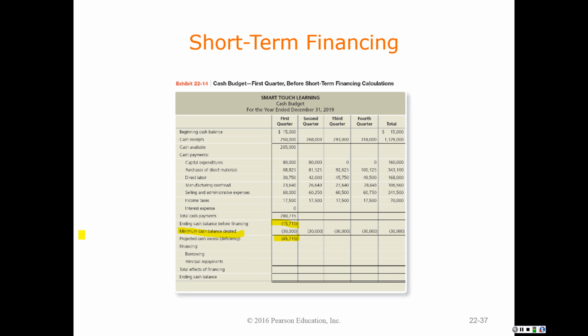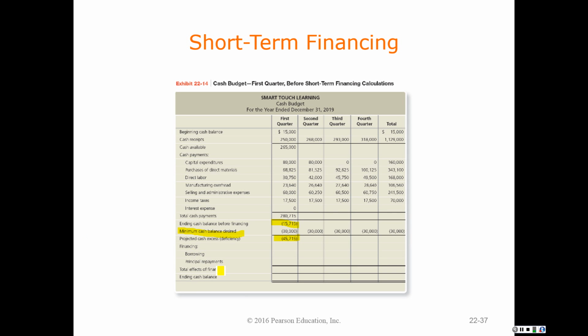So in order to get the $30,000 balance that we want to maintain, we're going to have to borrow. Okay, so usually an organization will have a revolving line of credit with a bank, and at any time they can draw against that revolving line of credit, but at any time the bank can call that loan back. So it's basically, as we say, a line of credit that is available.